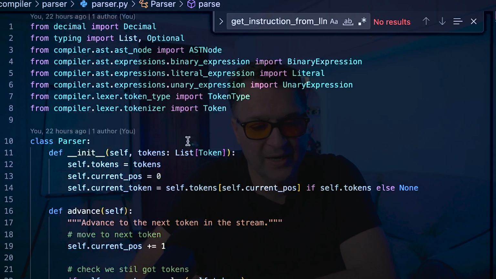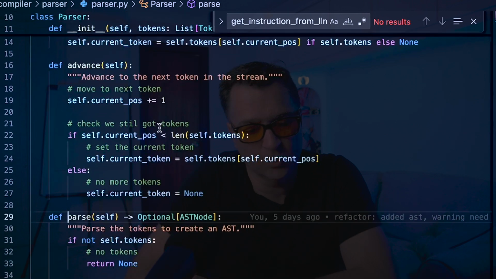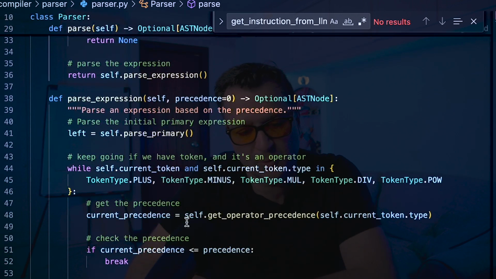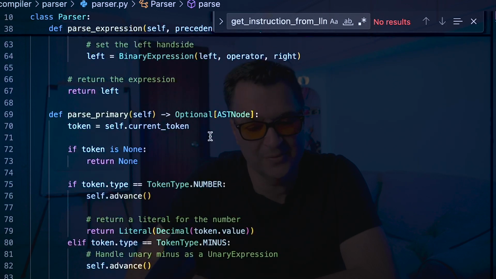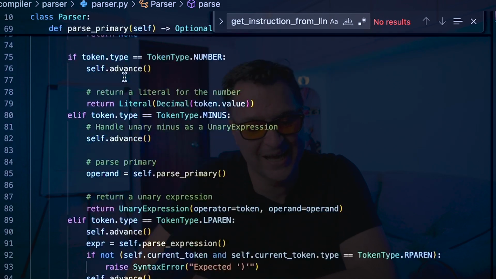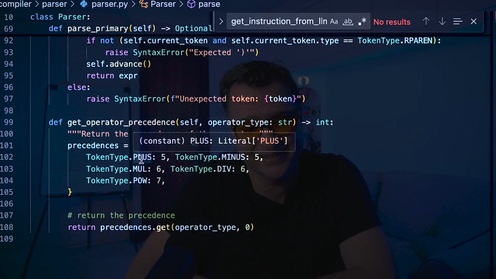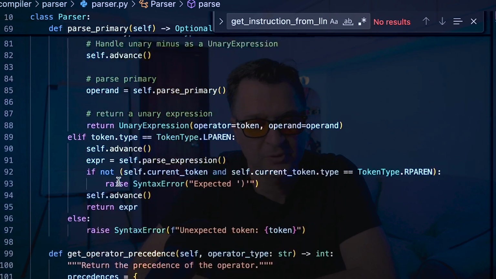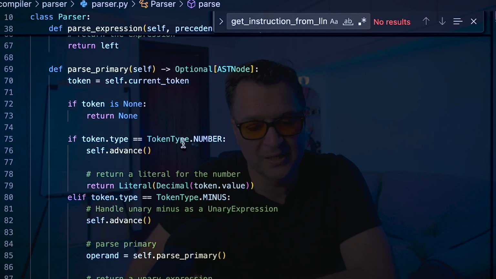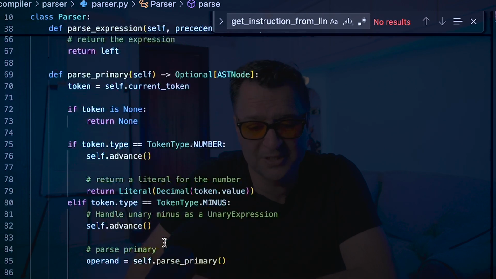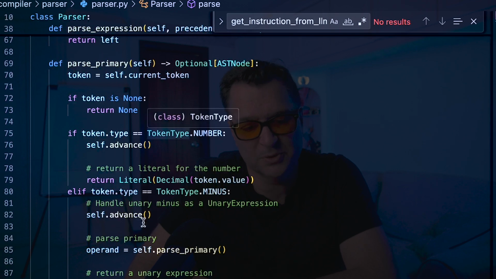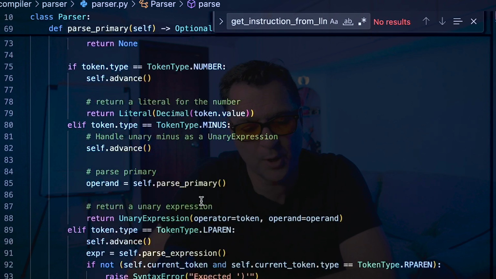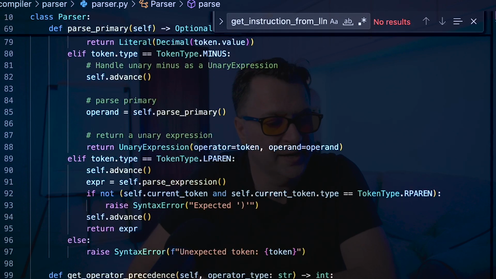We go into that there. And then similar to the tokenizer, what it is now going to do is loop through all of the tokens, and then generate out the tree. Now, the key thing about this is it understands things like operator precedence, so it understands PEMDAS, and it will work that through. It understands parentheses, so it will handle the parentheses and then be able to parse that. And it understands the differences between literals, unary expressions, primary expressions, binary expressions. And that is all handled within my AST node.